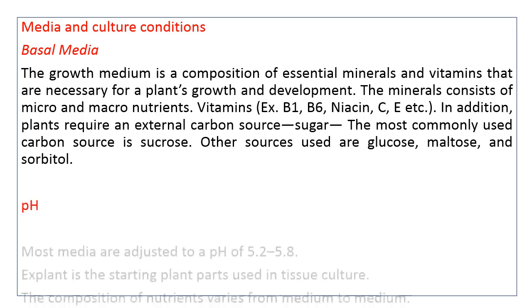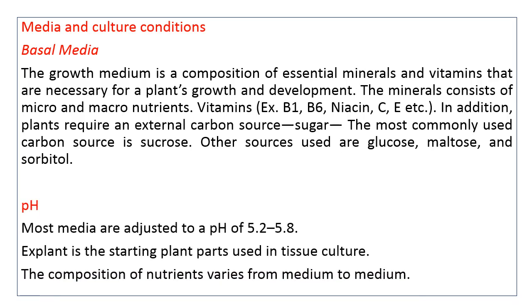The pH of culture media, in most cases, should be 5 to 5.8. The explant is the starting plant material that is used in tissue culture. Any plant part which is used in the laboratory to culture a particular tissue, component or plant is known as an explant. The composition of nutrients varies from medium to medium. It depends on the nature of the plant part which is to be cultured.